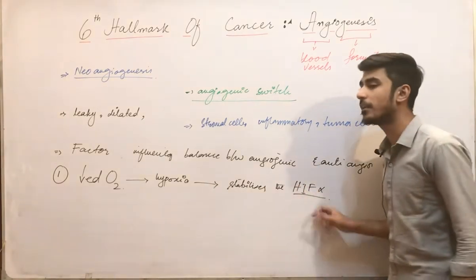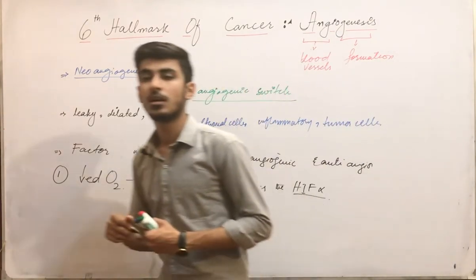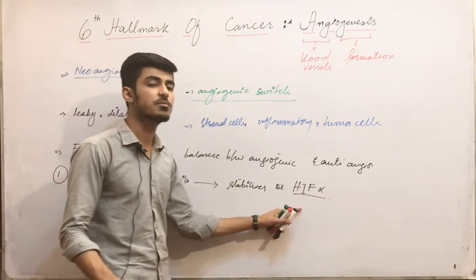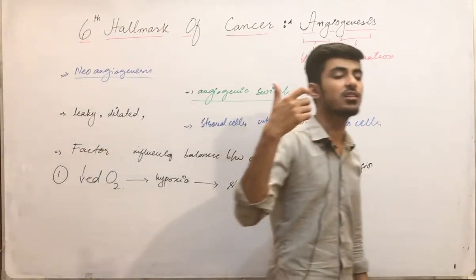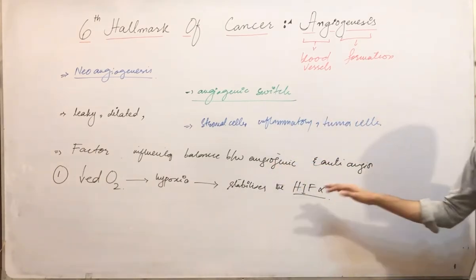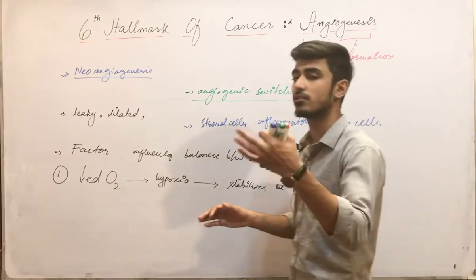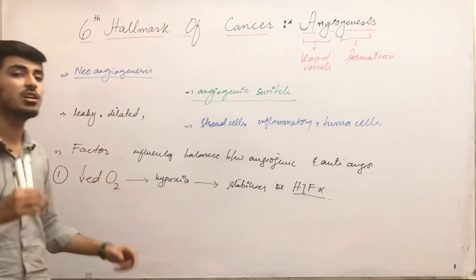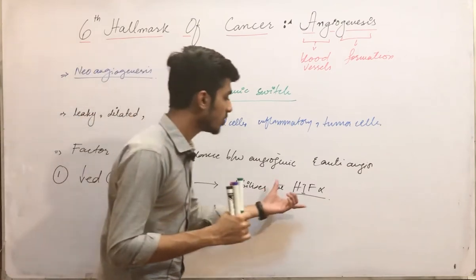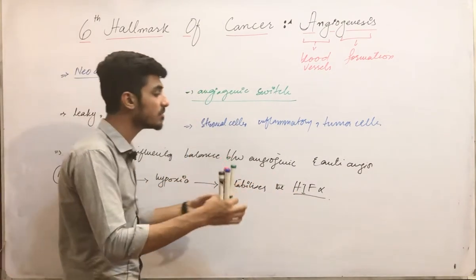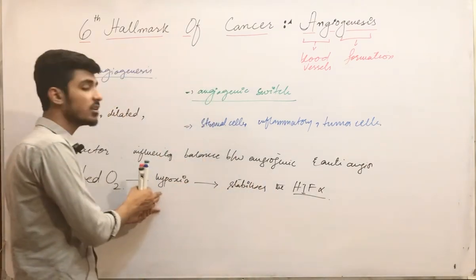Basically, this transcriptional factor is responsible for producing certain growth factors for angiogenesis, like vascular endothelial growth factor and certain other growth factors that promote the growth of blood vessels. It becomes stabilized or activated in the hypoxic condition.